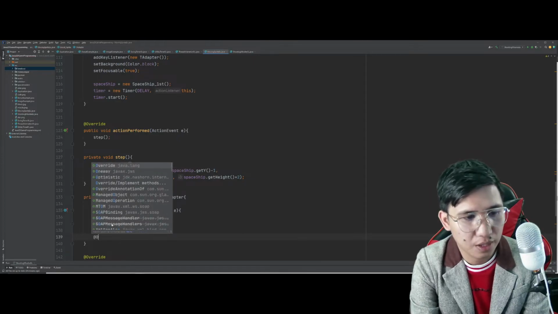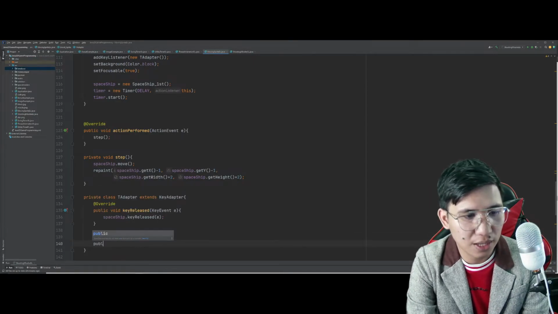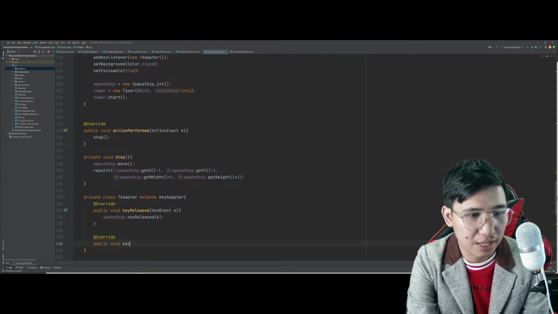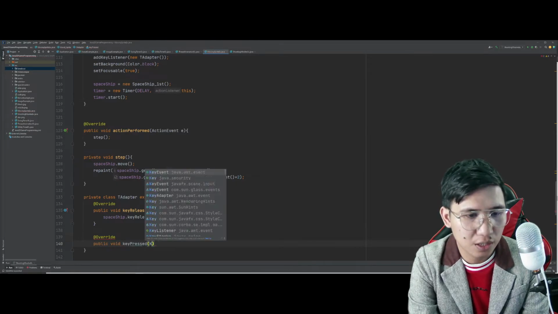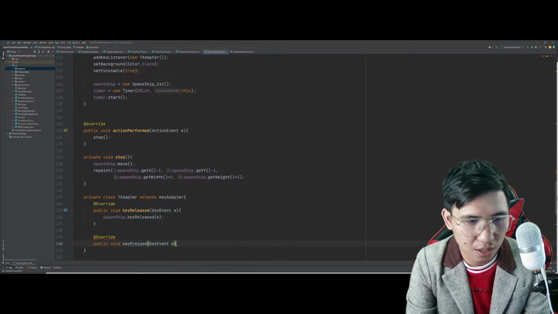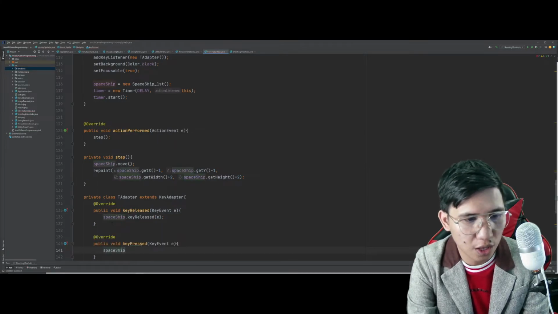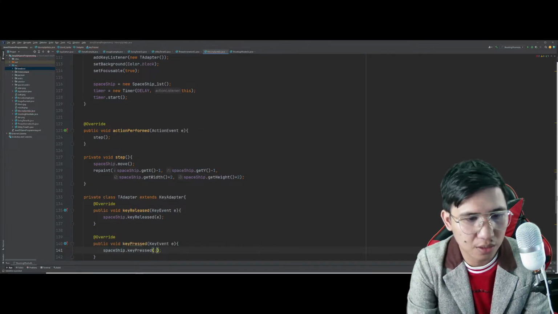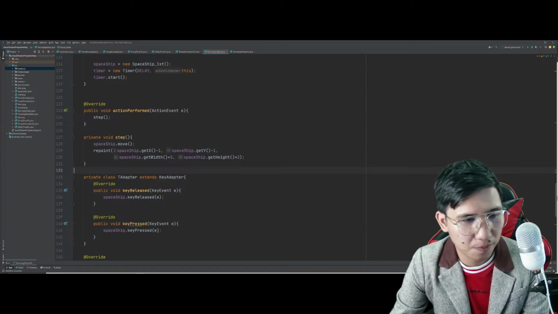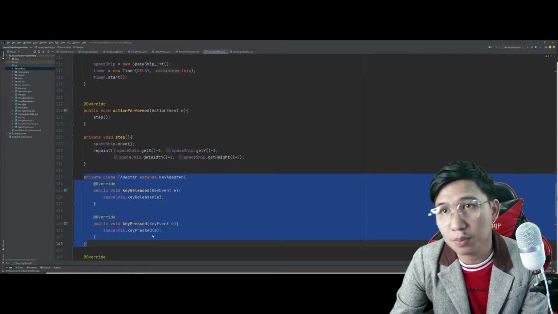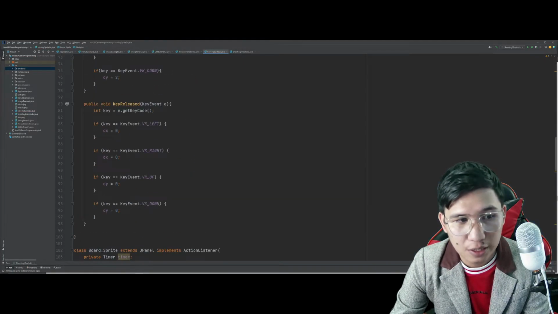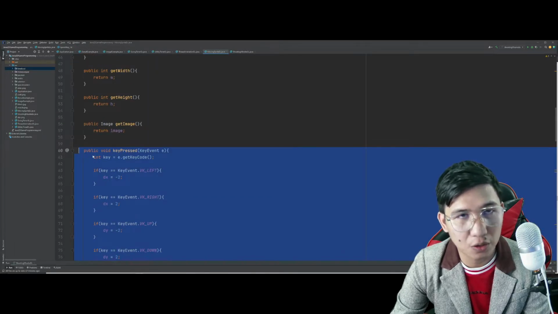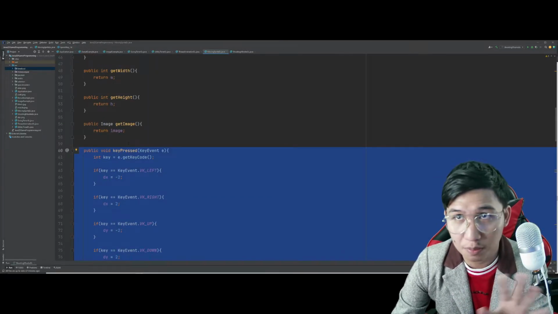Diba? And lastly, tatawagin natin dito si public void keyPressed, in which will simply call the key pressed method. So this is actually the final piece of the puzzle because without this, whatever things na in-implement mo dito as the key events will simply go in vain.